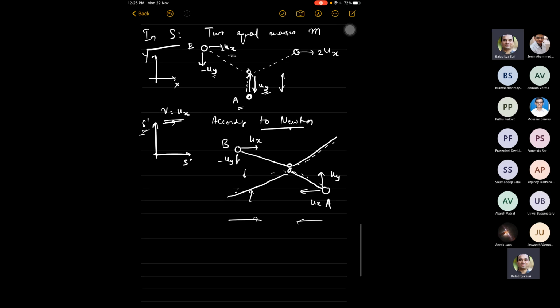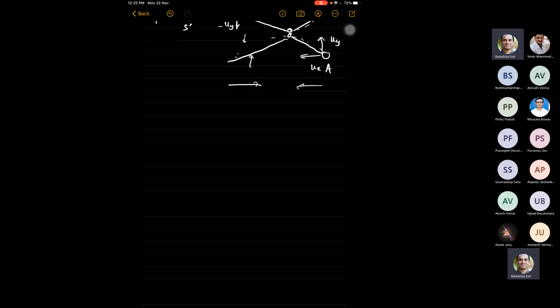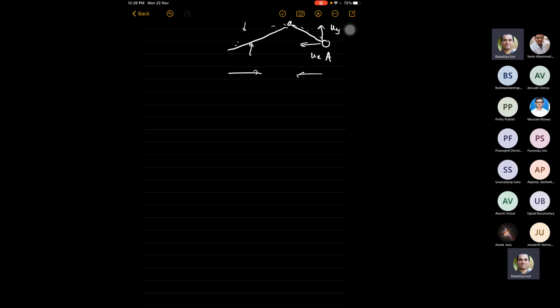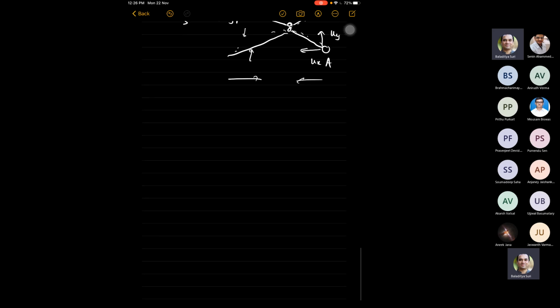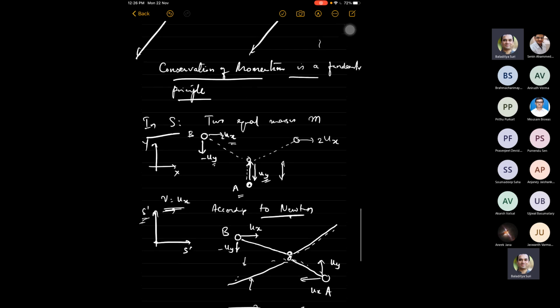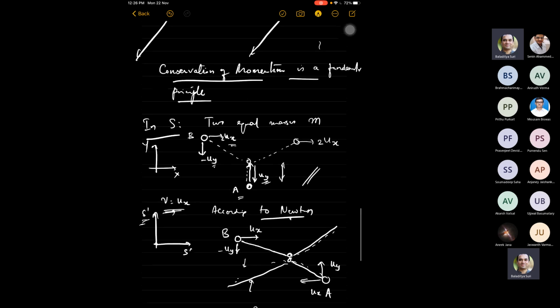But if you now apply the relativistic transformation, which is the correct transformation of velocities, you will see that this is not the case. Now this is a very important observation. We won't be doing the entire calculation. Let us just try to compute. Let us consider this particular case. This is the case in S.